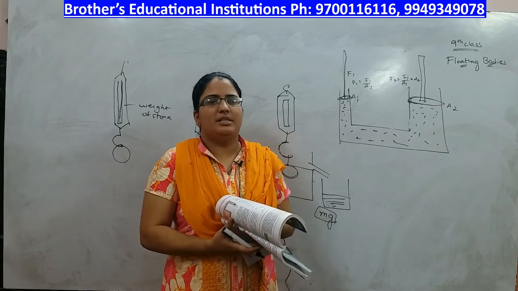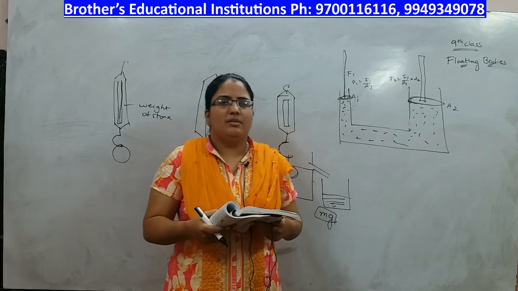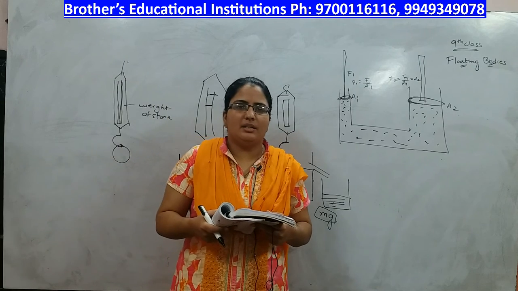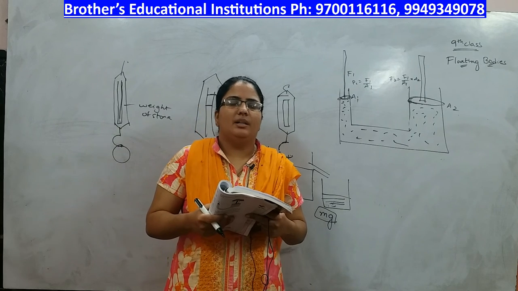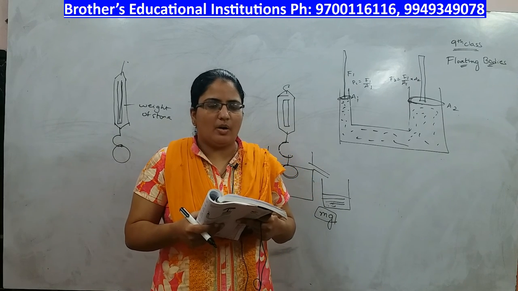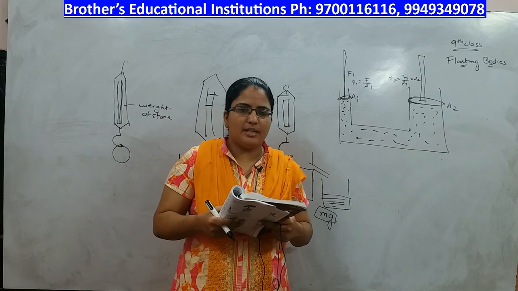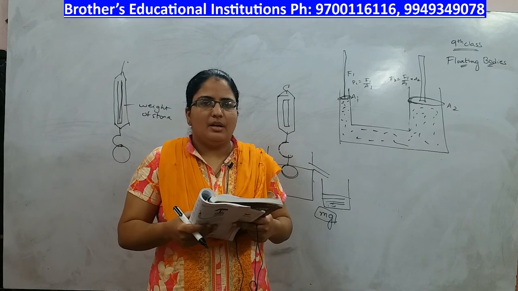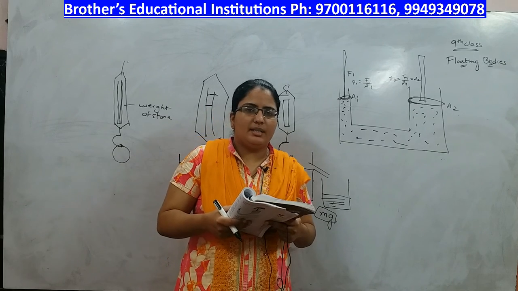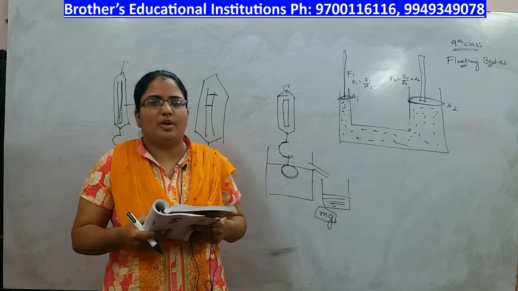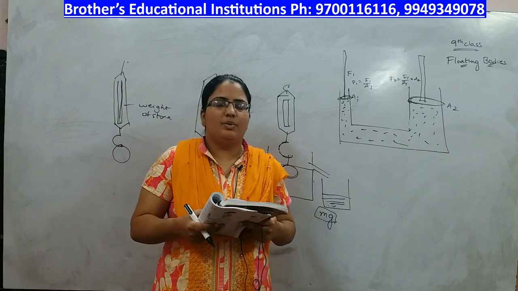Now, in today's class we have discussed Archimedes' principle and Pascal's principle. Archimedes, during his time, was given a task. The task was, he was given a crown and he was asked to find whether the crown is made up of pure gold or not. How it is solved using Archimedes' principle is given in your textbook. Just read it. Once you do, you will be able to understand how to apply Archimedes' principle, and how he found out whether the crown is pure or not.